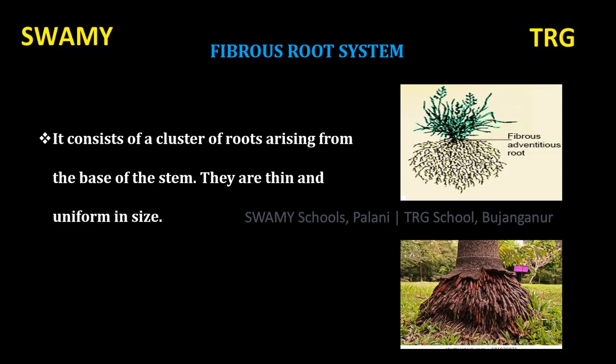In this fibrous root system, here we have no main root at all. Look at the picture. You get an idea that you don't have any main root or any single root from where other roots are arising, isn't it? So all of them are thin and uniform in size. Several fine roots arising from the base of the stem. Here no main root exists.